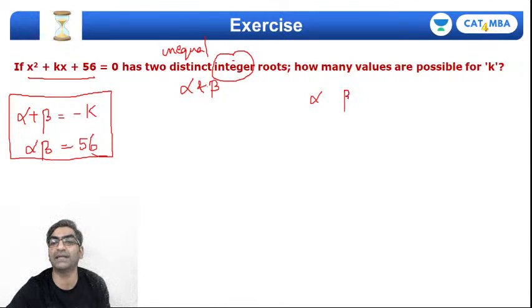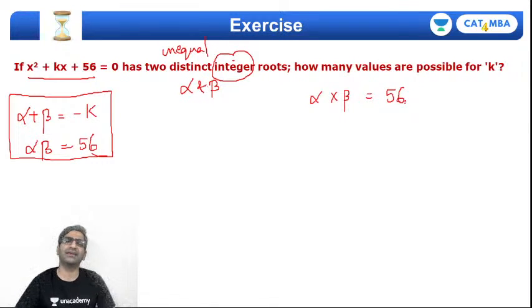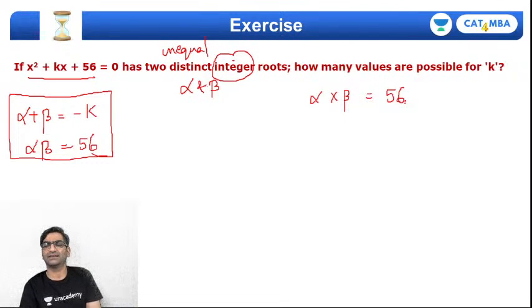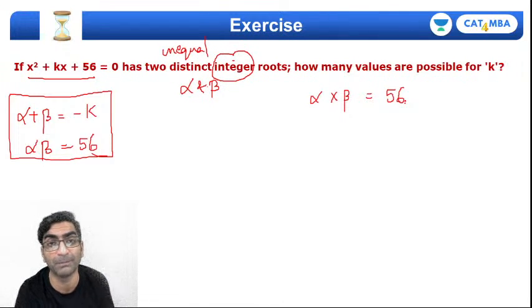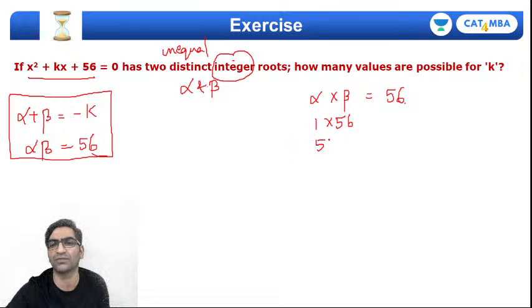और पता क्या है मुझे, अल्फा इंटू बीटा. दो इंटीजर अल्फा और बीटा ऐसे हैं whose product is 56, right? Now can I think of two integers whose product is 56? That's the approach for this question. Remember, linear हो या quadratic हो, whenever you get the constraint of integer values in the problem, थोड़ा सा hit and trial आ जाएगा. So here I'm thinking 1 and 56, maybe the other way around, 56 and 1, 2 and 28, and the other way around 28 and 2, right? 4 and 14, and the other way around 14 and 4.